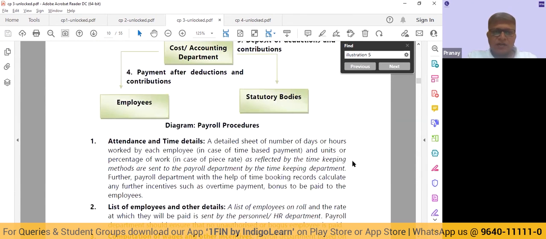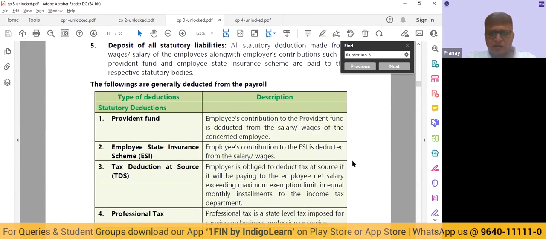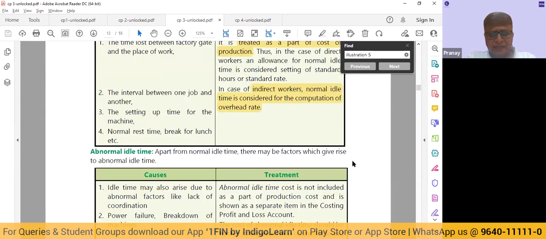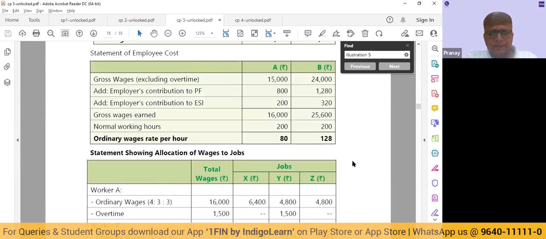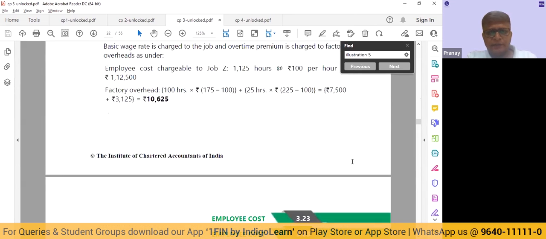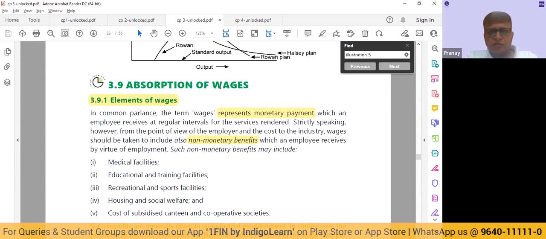So a student has pointed out that there is a specific topic 3.9, which has not been dealt with. So let me go there quickly. Sir, we have not dealt with absorption of wages. So see, the concept is very simple.